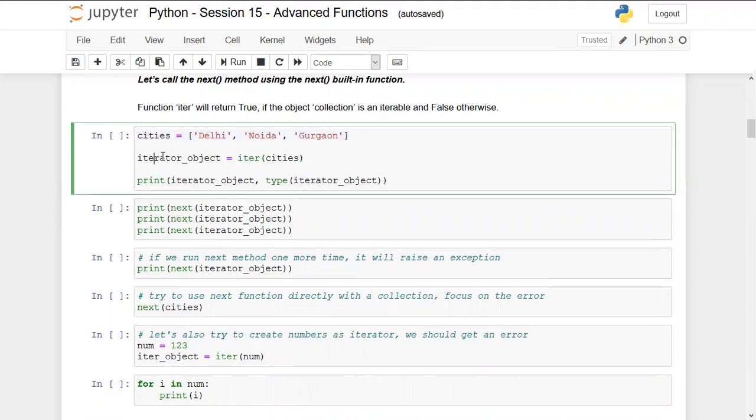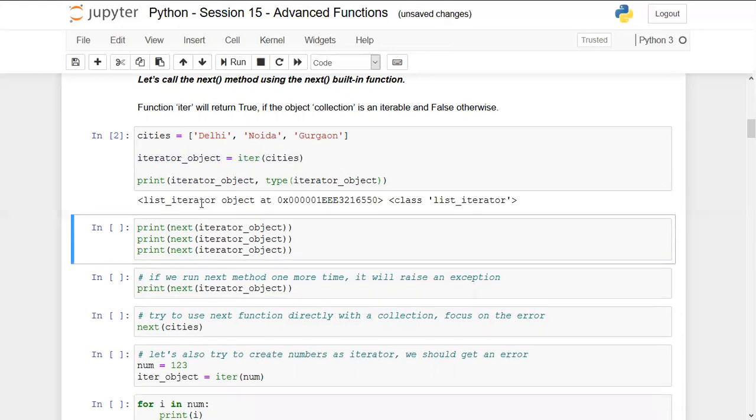And now we are creating an iterator object by using the iter method on this iterable, which is cities. Cities is the argument to this iter function, and an iterator object will be created. I've just given it a name; you can give any name here. Finally, I'm going to print this object that I've created and check its type. Let's run this. So it has created a list iterator because we passed a list as the input.